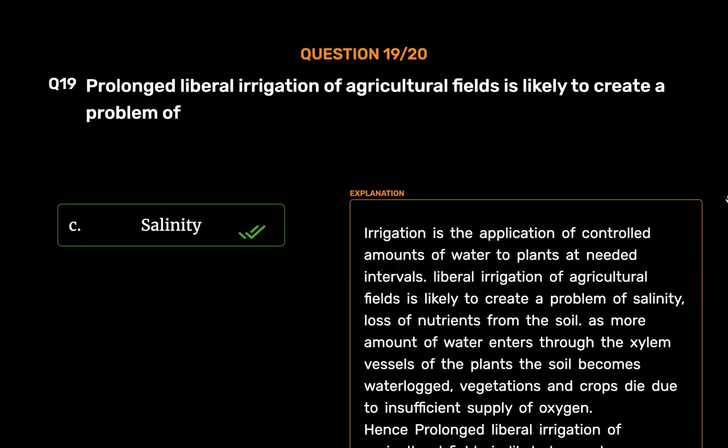Salinity. Irrigation is the application of controlled amounts of water to plants at needed intervals. Liberal irrigation of agricultural fields is likely to create a problem of salinity and loss of nutrients from the soil. As more water enters the soil, the soil becomes waterlogged, and vegetation and crops die due to insufficient supply of oxygen. Hence, prolonged liberal irrigation of agricultural fields is likely to create a problem of salinity.